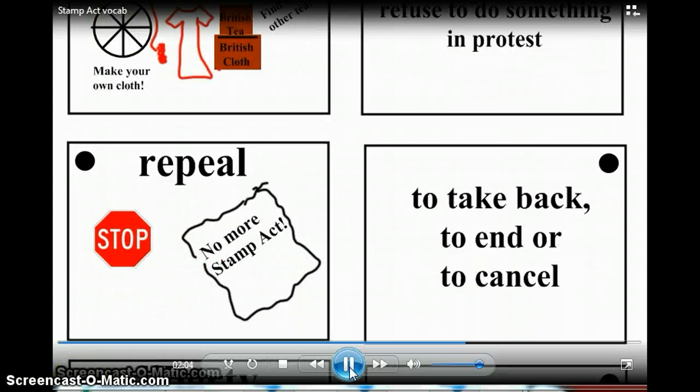The third card is the word repeal. Repeal means to take back, to end, or to cancel. You see the stop sign in the statement that says no more Stamp Act. The Stamp Act was one of the first taxes to be repealed by Parliament in England. They said, never mind, you colonists are too angry and too upset about this, so we will take back this tax. Unfortunately, they kept adding new taxes on instead, and didn't really learn their lesson.